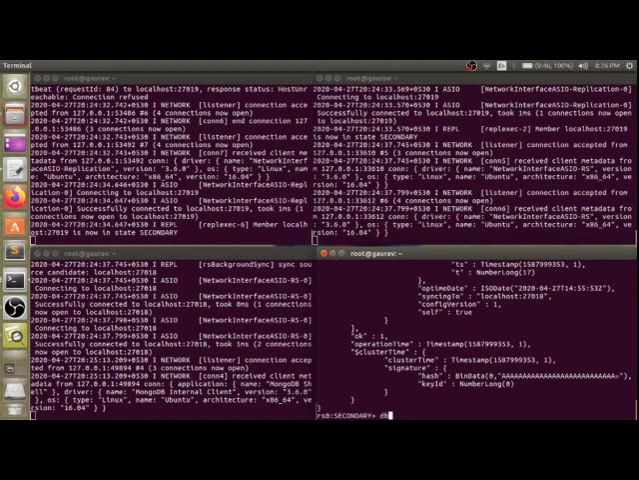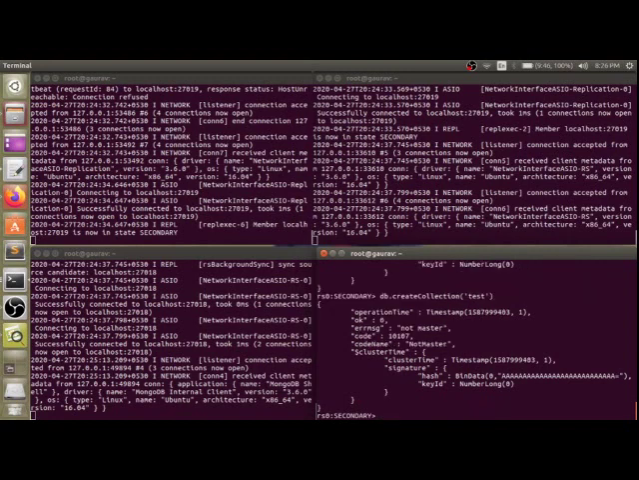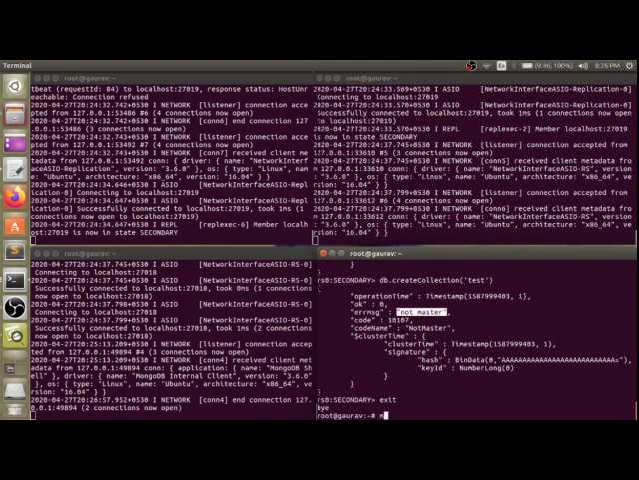Now let's see the example. db.createCollection, for example, let's take test. Enter. It will say this is not a master. You cannot upload any data to a non-master. We know that the master database is 27017, so now let's try with that.